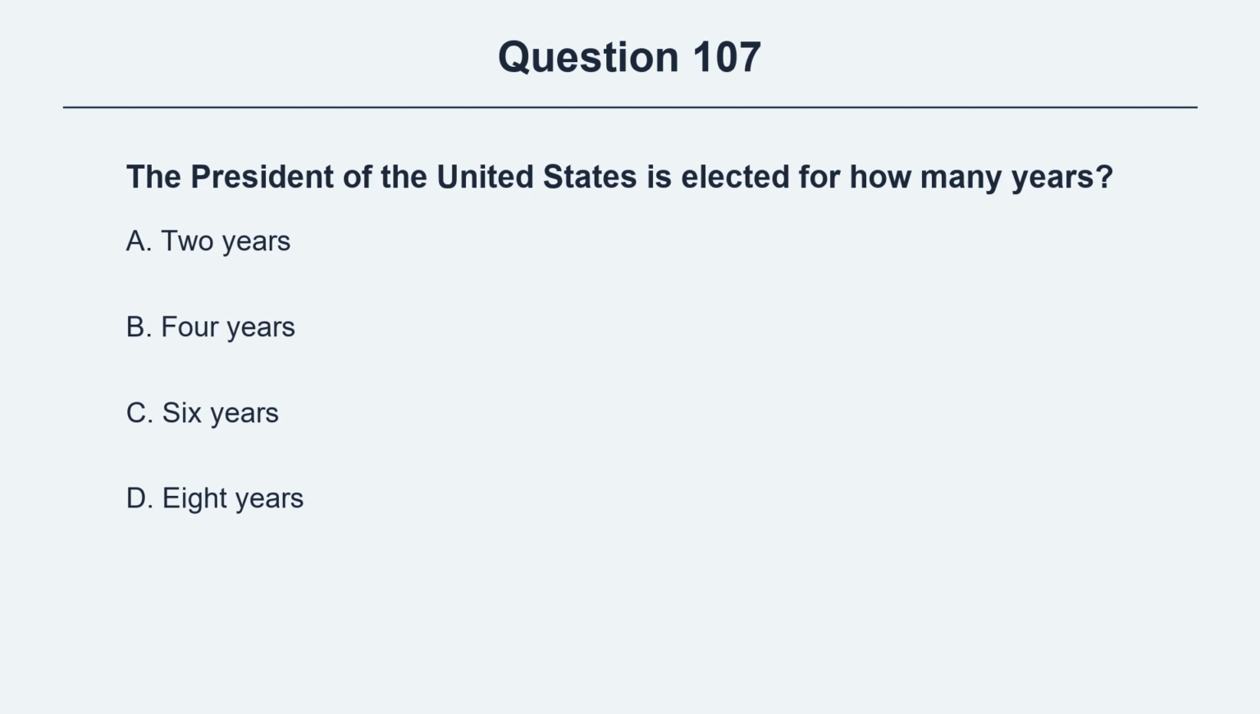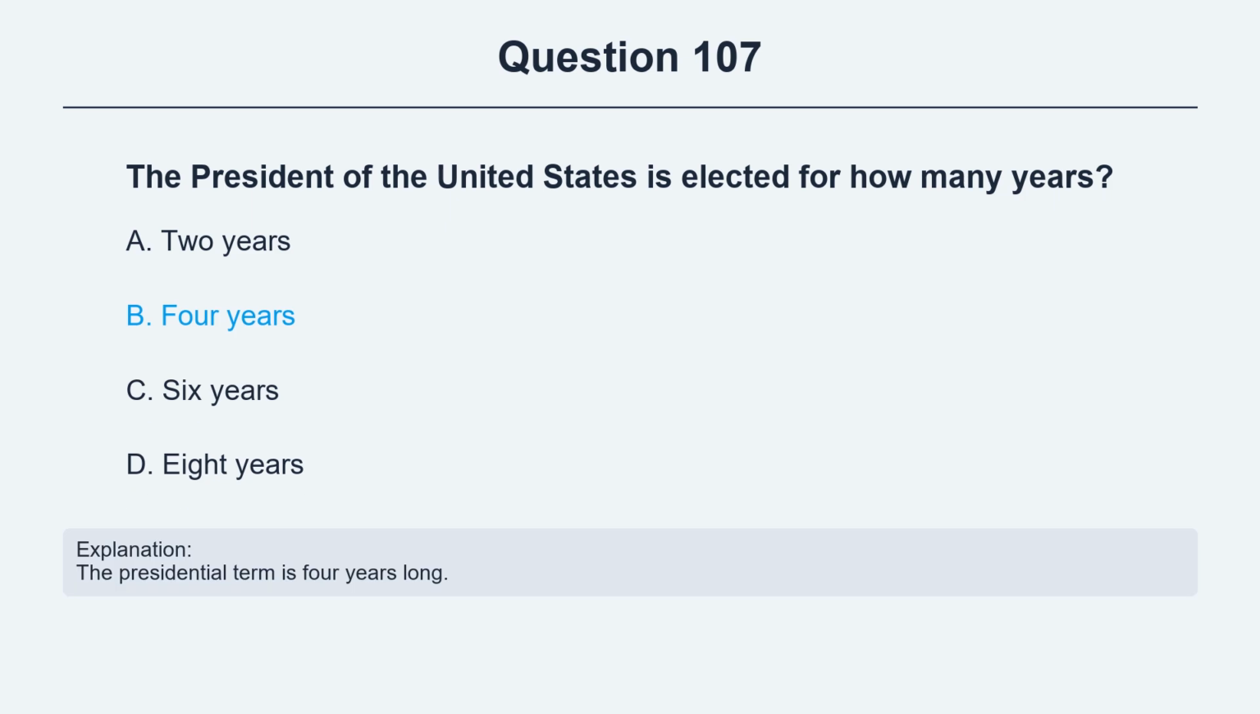Question 107. The President of the United States is elected for how many years? Option A, 2 years. Option B, 4 years. Option C, 6 years. Option D, 8 years. The correct answer is option B, 4 years. Explanation: The presidential term is 4 years long.